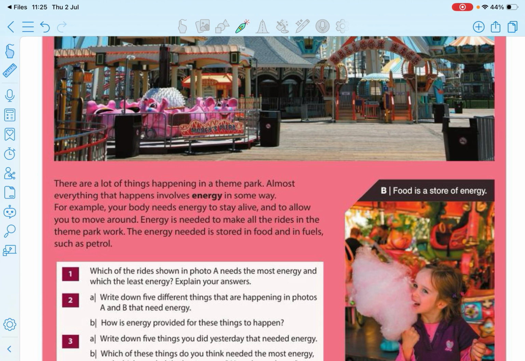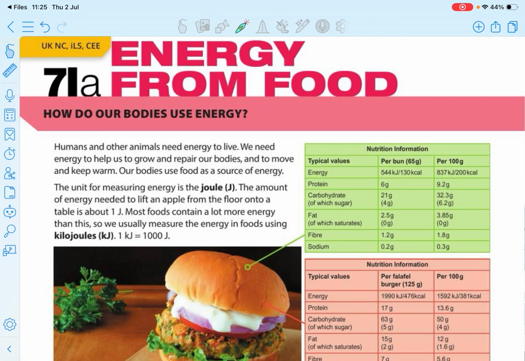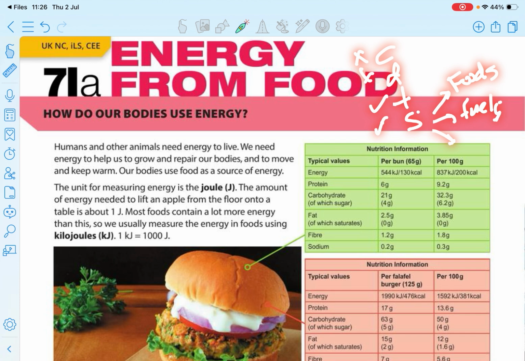Let's talk about that later. Now you have some basic idea about what energy is. The first lesson is energy from foods. I have to mention something: I said you cannot create or destroy energy, but you can transfer it to another type, change it, or you can store it. When you store it, you have three things. What are the three things? Foods, fuels. What is the other thing? Can you recall? That's cells.